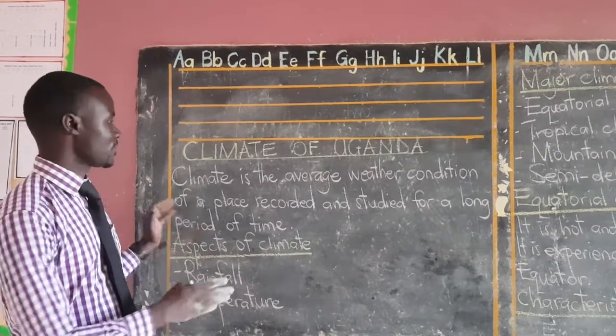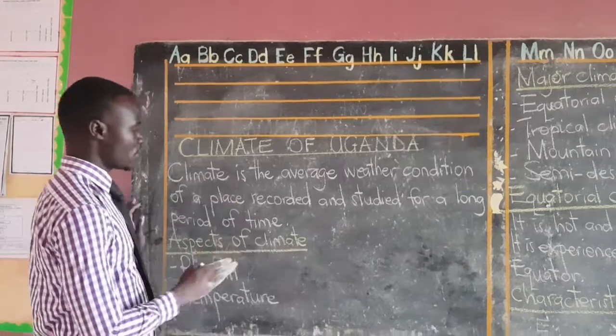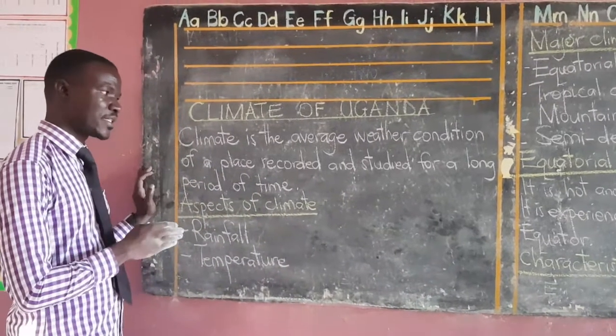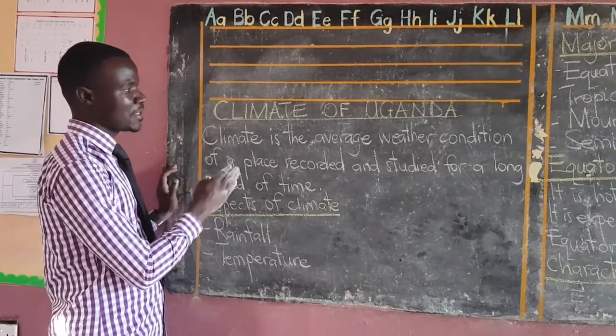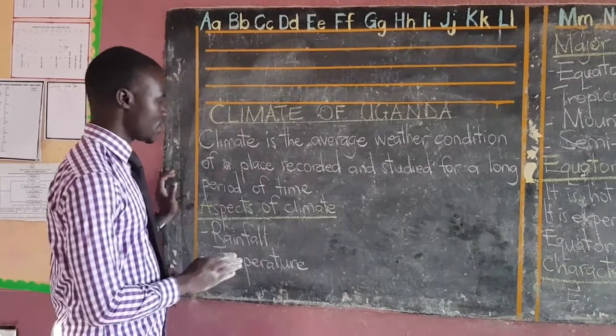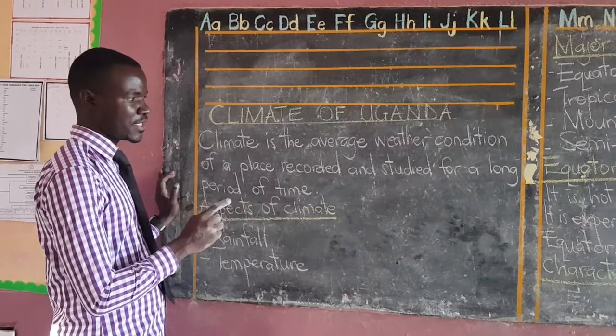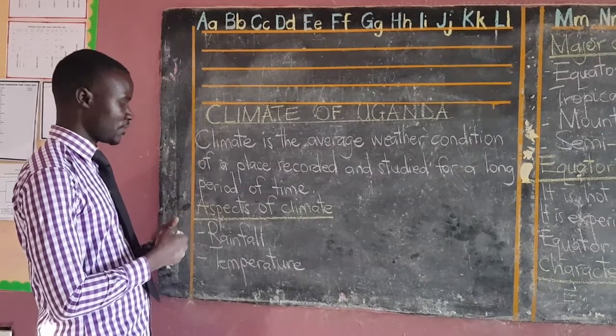What is climate? Climate is the average weather condition of a place recorded and studied for a long period of time. Again, climate is the average weather condition of a place recorded and studied for a long period of time.